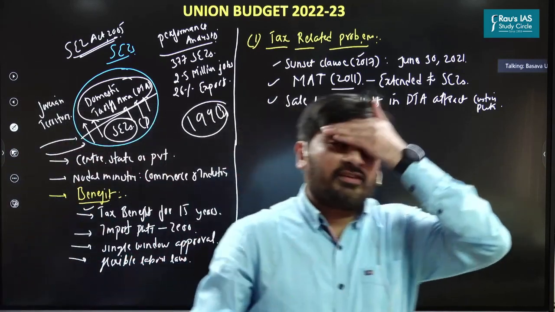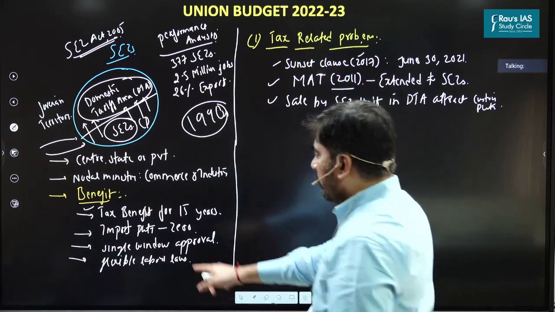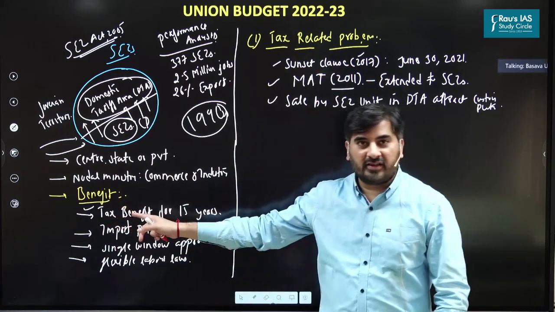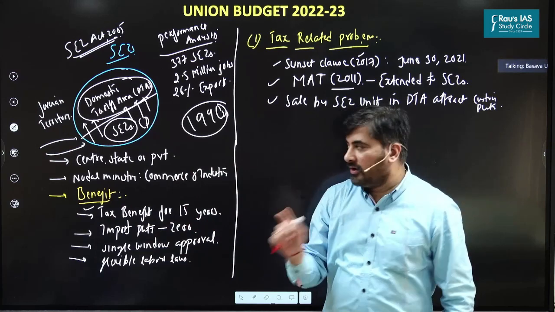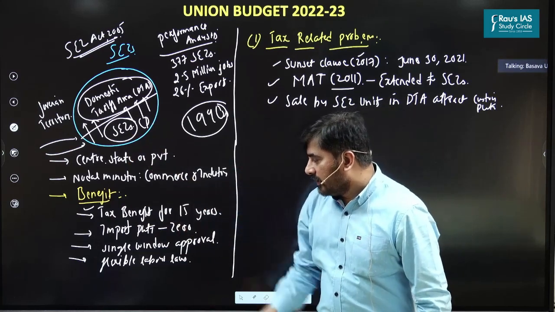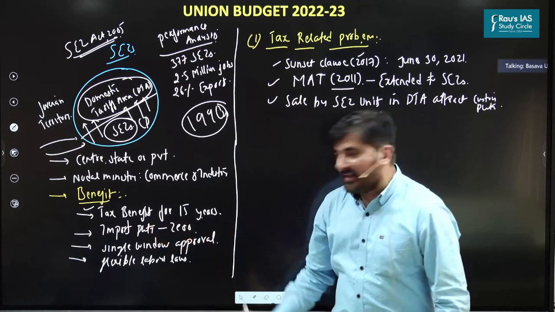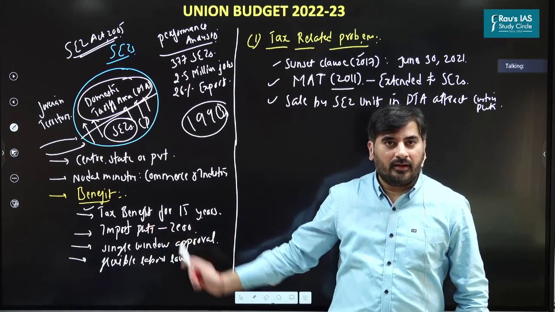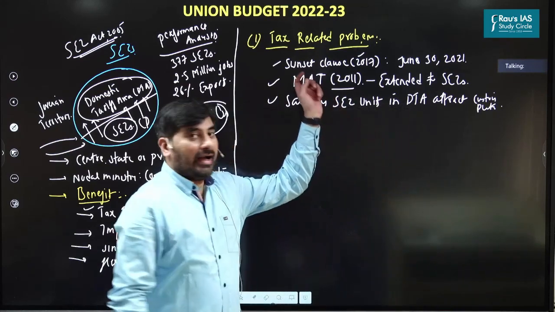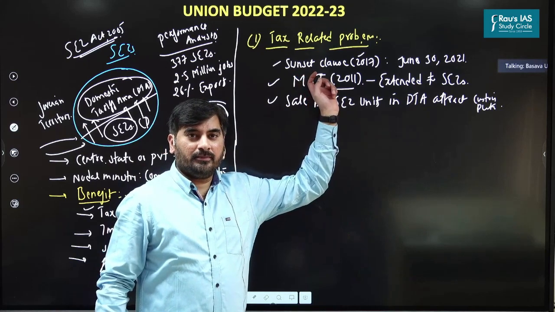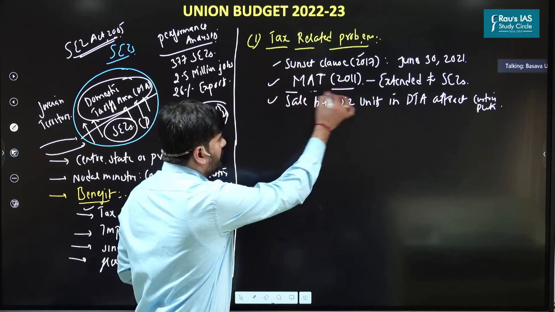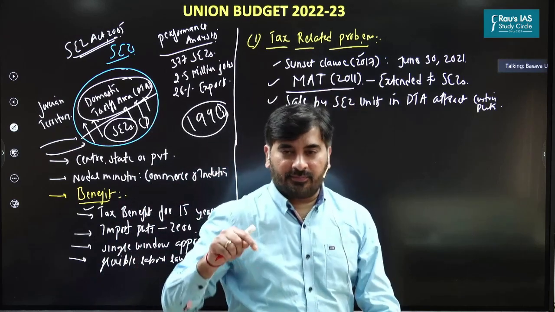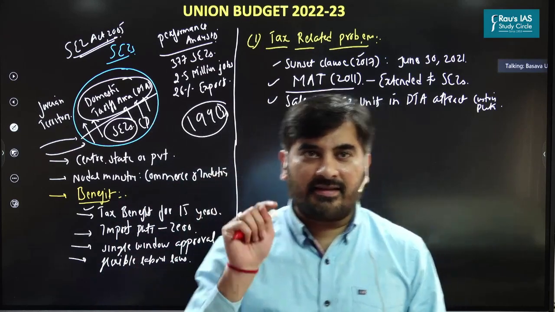Now let's look at the first 2 points. Concentrate here, benefits part. When I started my discussion, I said there are 2 benefits available to the units in SEZ. One, they have tax benefit for next 15 years, right? Now look at this part. Have we done away with the tax benefits completely now? Yes, we are done away with the tax benefits. Secondly, we are introducing minimum alternate tax on the units based in SEZ.